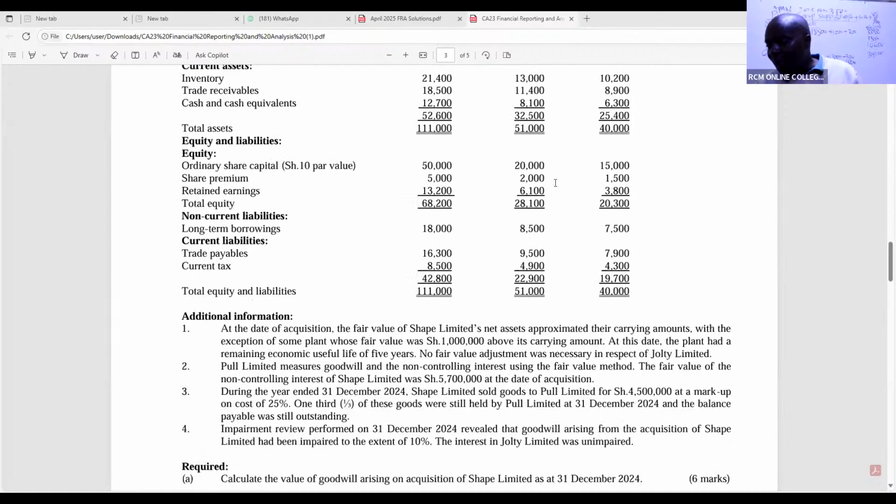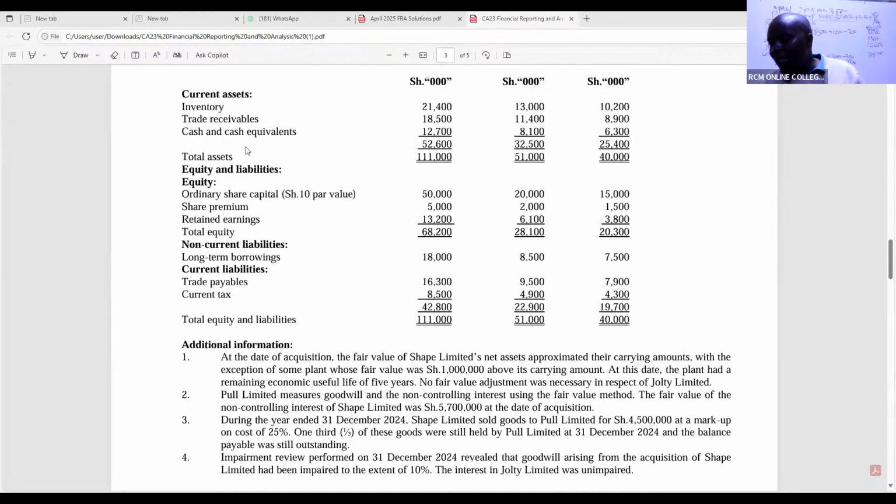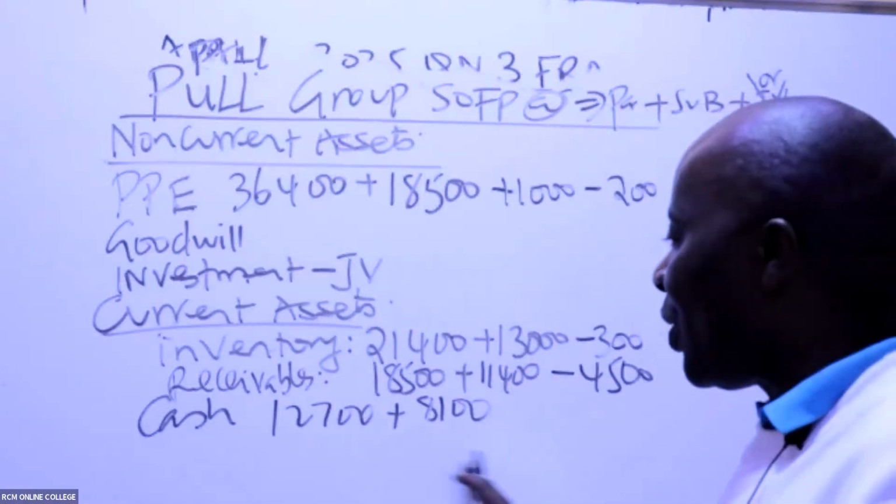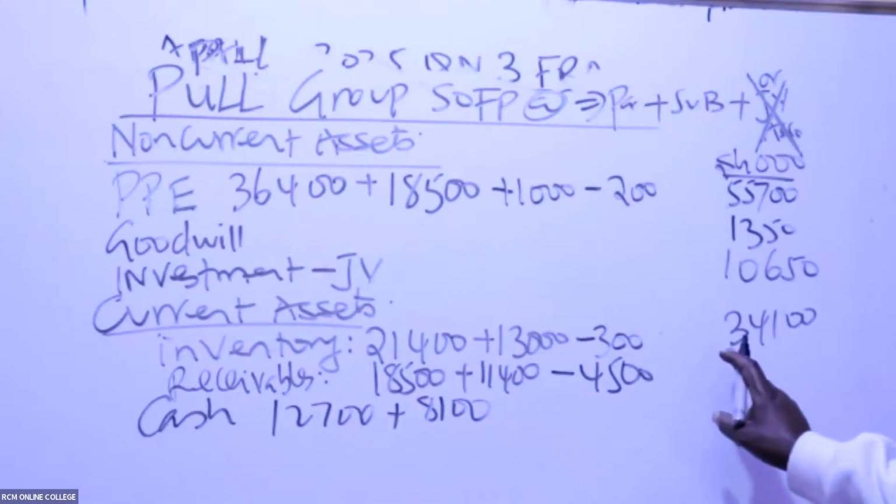So apart from receivables, do we have any other thing? Yes, we have cash and cash equivalents. So please cash, what do we have here? 12,700 plus 8,100. So cash, of course, ina mambo mengi, but at times they'll give you cash in transit. If they give you cash in transit, you shall create a new row here for cash in transit. So there is not much. So please give me these figures.